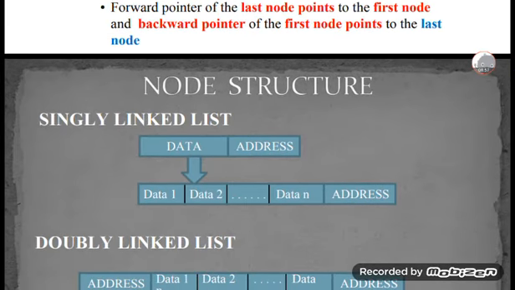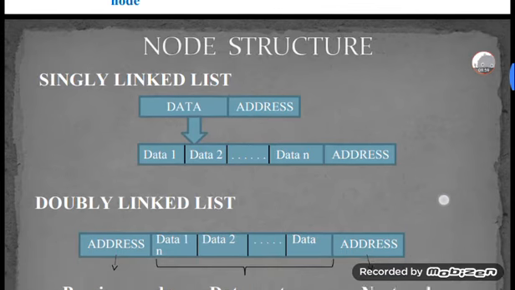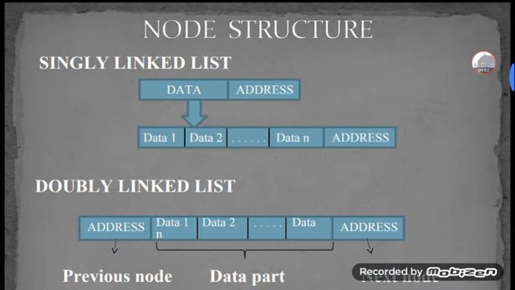After that, how to create a node structure? How can we represent the node structure graphically? For a single linked list, I am taking an example for the following figure. A node is nothing but data and an address.